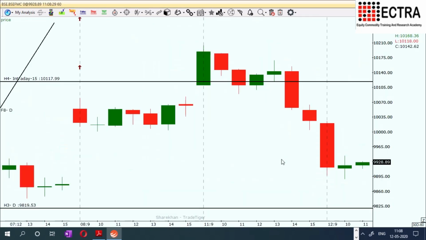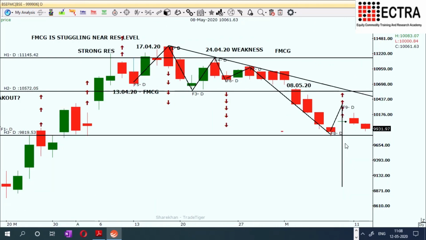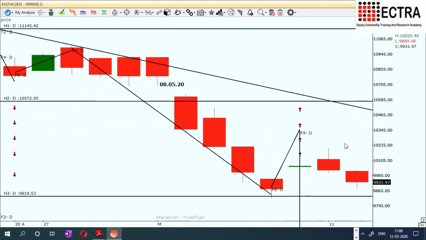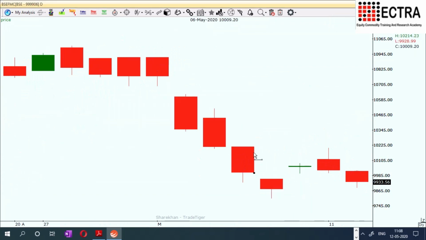The FMCG sector is weaker than the other sectors in general. There was an attempt to bounce back from here, but that attempt failed. When we observe the FMCG sector, after the fall you could see there was a rebound, but the rebound is short-lived and it started falling.